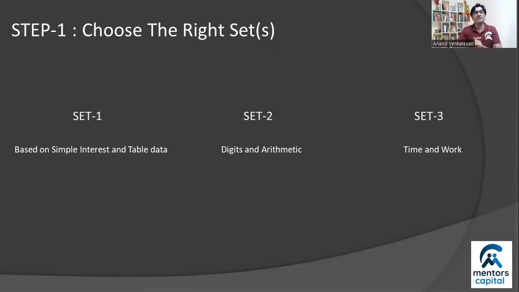The first set was a question based on simple interest, and there's a lot of data given in the table. The second set is based on digits and how they work out in arithmetic equations, and the third set is based on time and work. Now, ideally, you should be in a position to judge the topic itself. Is it easy? Is it medium? Is it hard? How well do I know it?